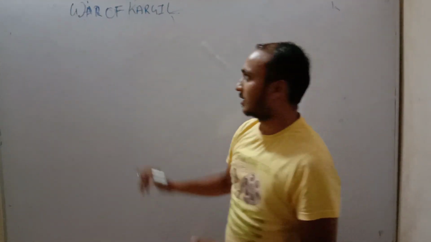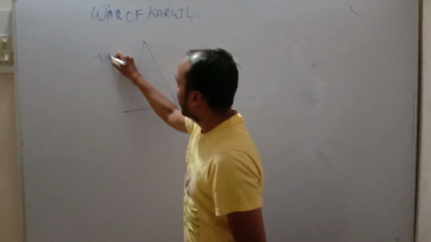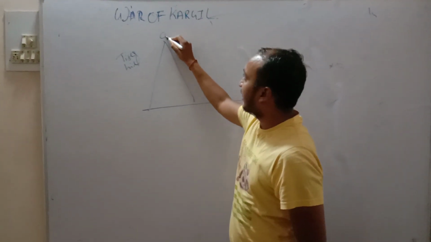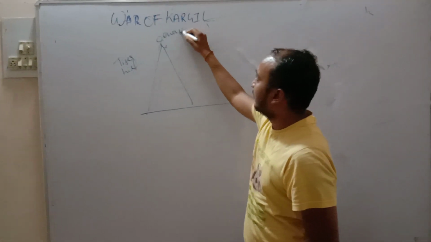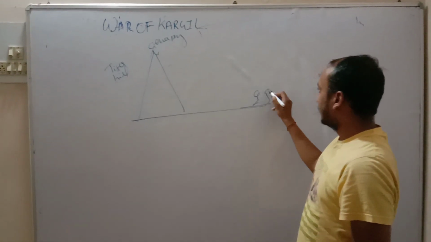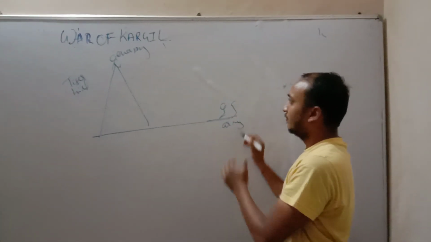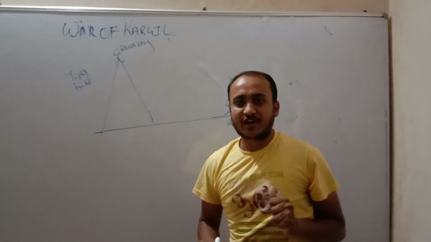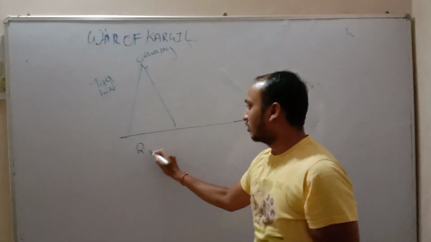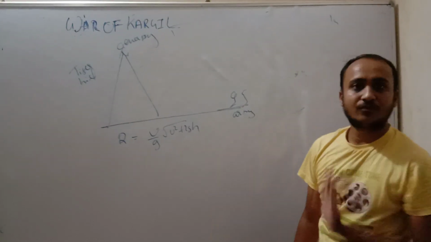So what happened in the Kargil war? This was the Tiger Hill, and on this Tiger Hill there was our enemy. Our Indian army was down here. The enemy had captured our Tiger Hill, and the Indian army wanted to reoccupy it. So friends, we know that from height to ground the maximum range is u by g times the square root of u square plus 2gh.